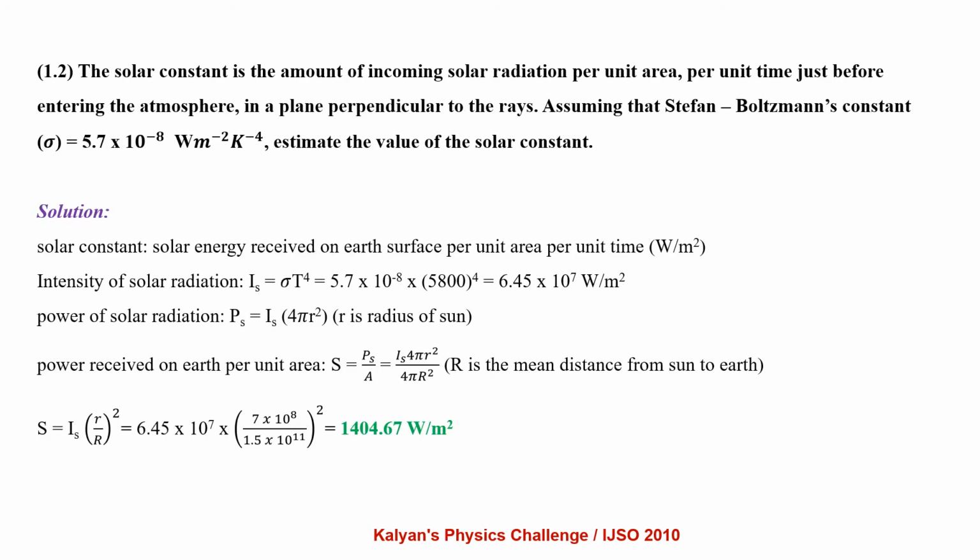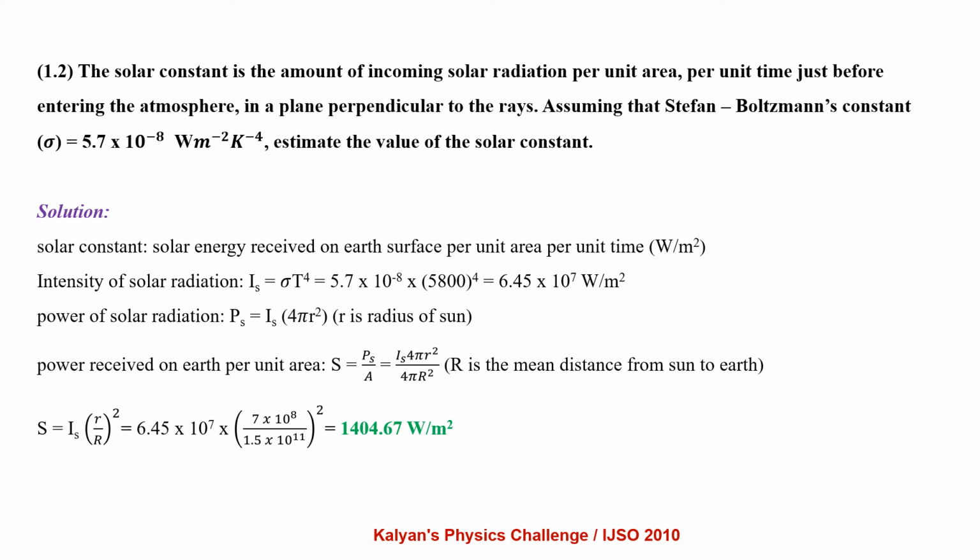The solar constant is the amount of incoming solar radiation per unit area per unit time just before entering the atmosphere in a plane perpendicular to the rays. Assuming that Stefan-Boltzmann's constant is 5.7 into 10^-8 watt per meter square Kelvin to the power 4, estimate the value of solar constant.